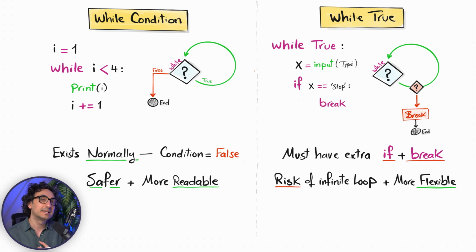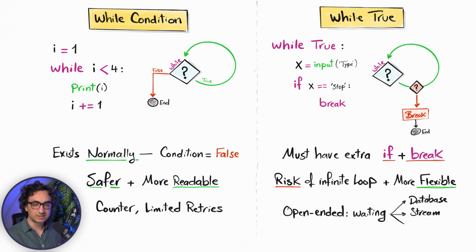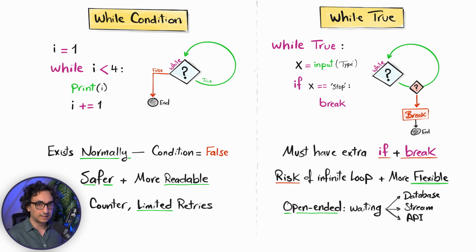And as we learned, the best use cases for the while condition are if you are building a counter, or you are building limited retries, or you are validating the output from the user. But on the other side, we use the while true if you have an open-ended scenario and you are trying to get a trigger from something external, like you are trying to connect to a database, to a stream, to APIs. So at the end, I'm going to say always try to build things using the while condition, but if you want something more advanced, more flexible, something that is open-ended, then you have to use the while true. But be careful how you build it.